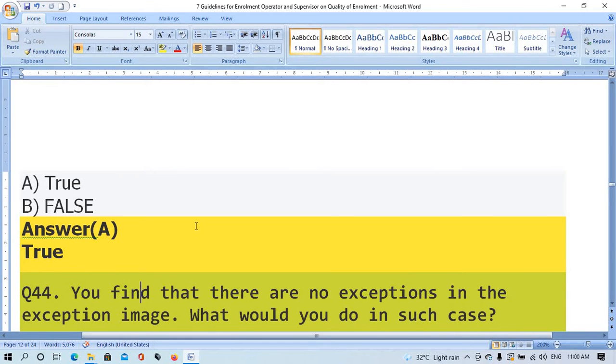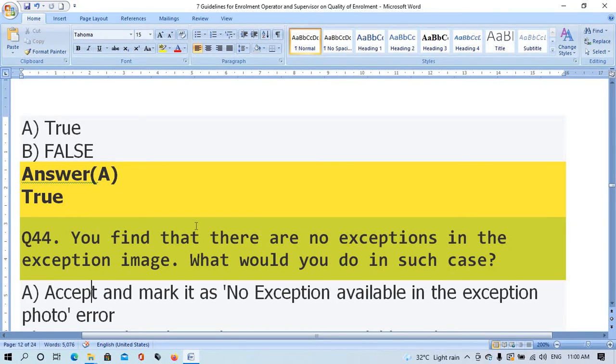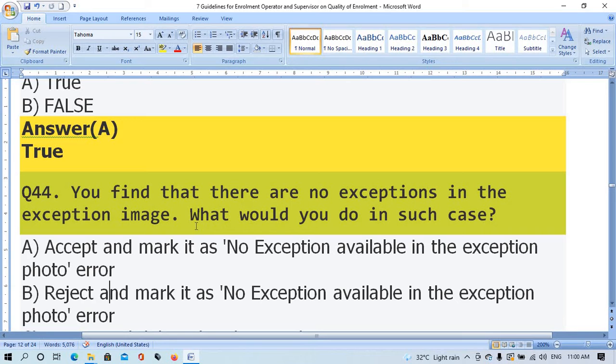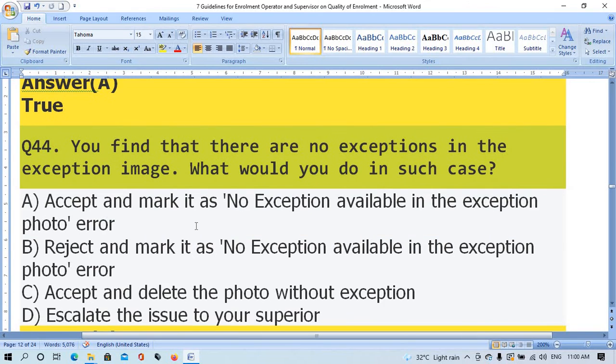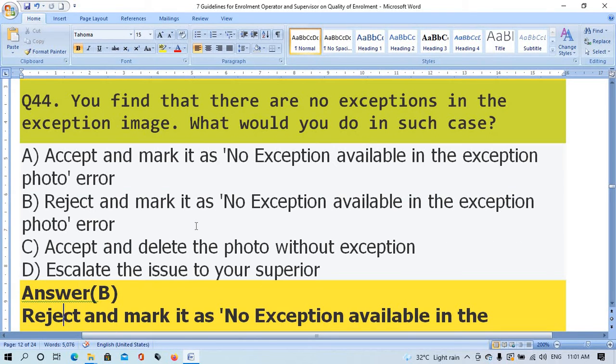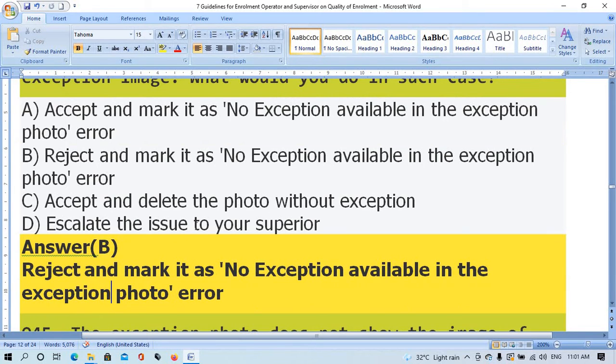Question number 44. If you find that there are no exemptions in the exemption image, what would you do in such case? Option A accept and mark it as no exemption available in exemption photo error. Option B reject and mark it as no exemption available in the exemption photo error. Option C accept and delete the photo without exemption. Option D escalate the issue up to your superior. The right answer is option B reject, mark it as no exemption available in the exemption photo error.